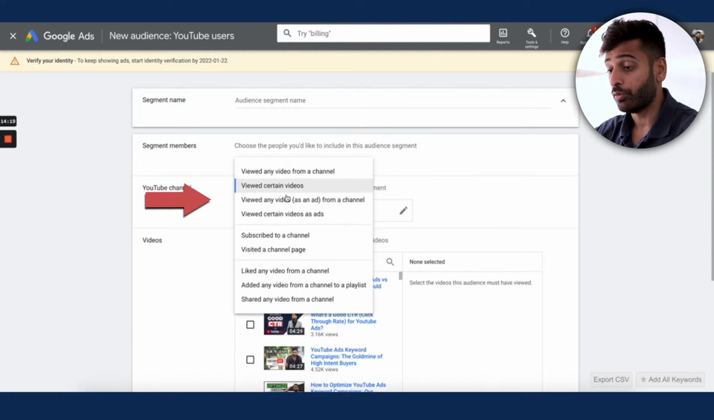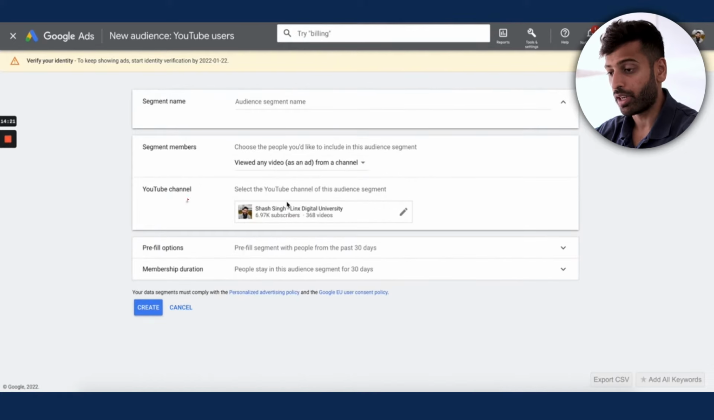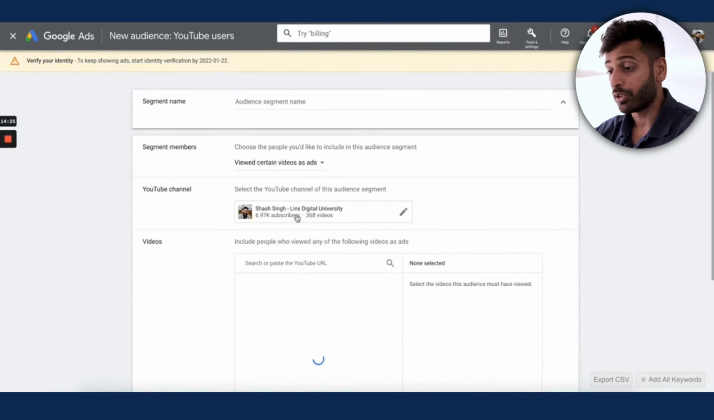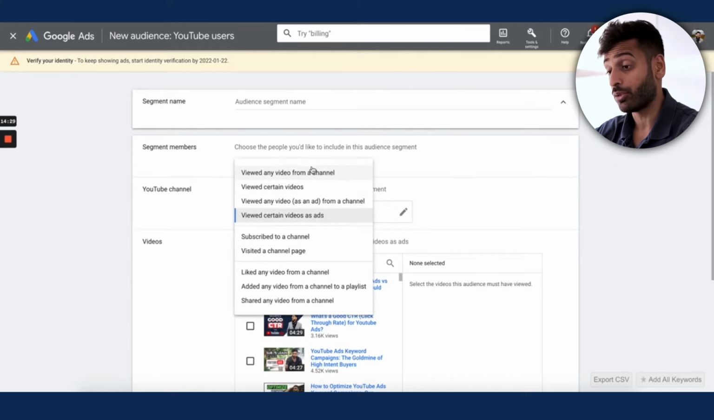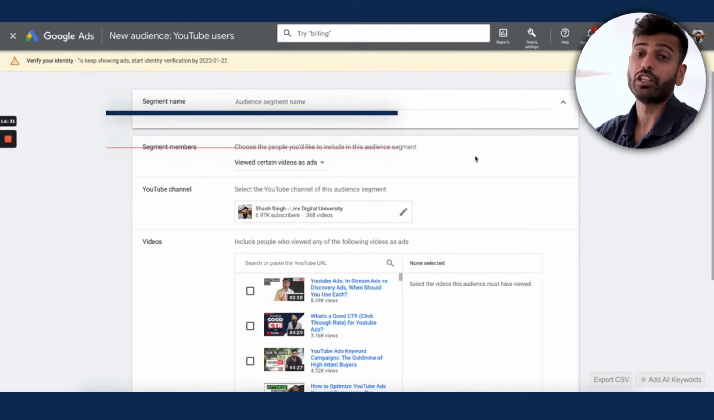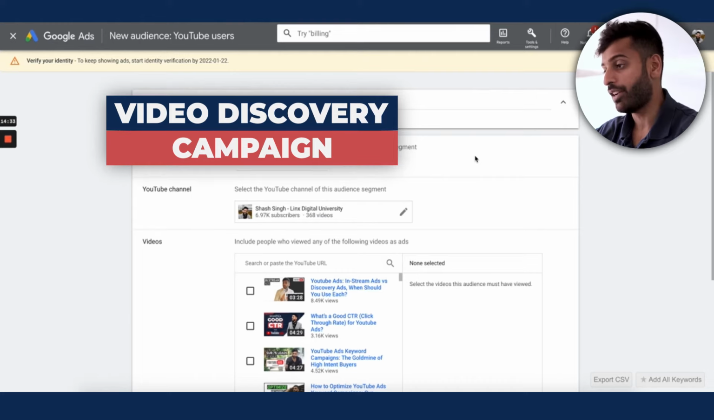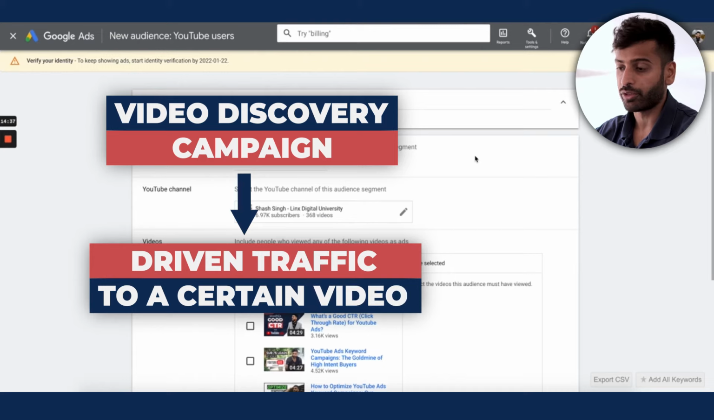You can even do viewed any video as an ad. So if you want to specifically target people who watch your ads, you can do viewed certain videos as ads. So if you want to retarget a specific ad that you ran, this could be good if, let's say, you're doing a video discovery campaign for a video where you've driven a lot of traffic to a certain video.